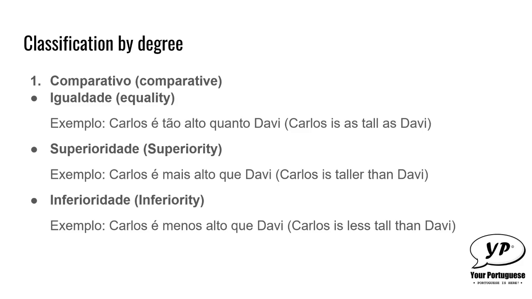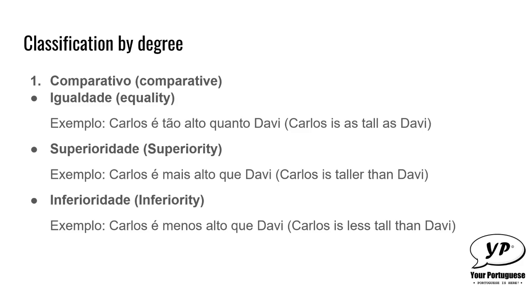So we say, for example, Carlos é tão alto quanto Davi, which in English means Carlos is as tall as Davi. You can see here that the as formula in English can be used as tão quanto in Portuguese.